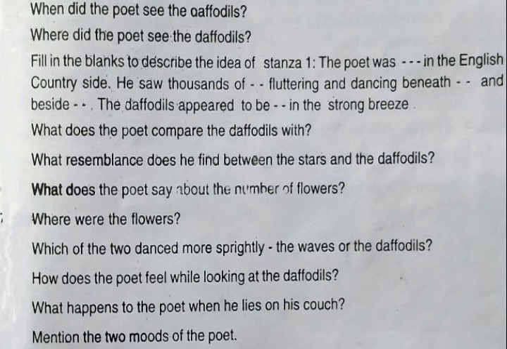In this question, the poet is comparing the flower with something, with somebody. What does the poet compare the daffodils with? That means the poet is comparing the daffodils with which object. You have to write the proper answer according to the questions. If the question is in the present simple, then you must write in the same tense. You don't have to give the wrong answer.